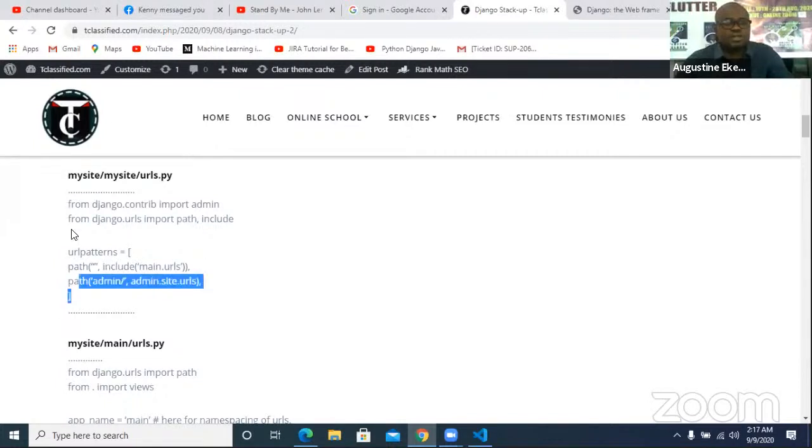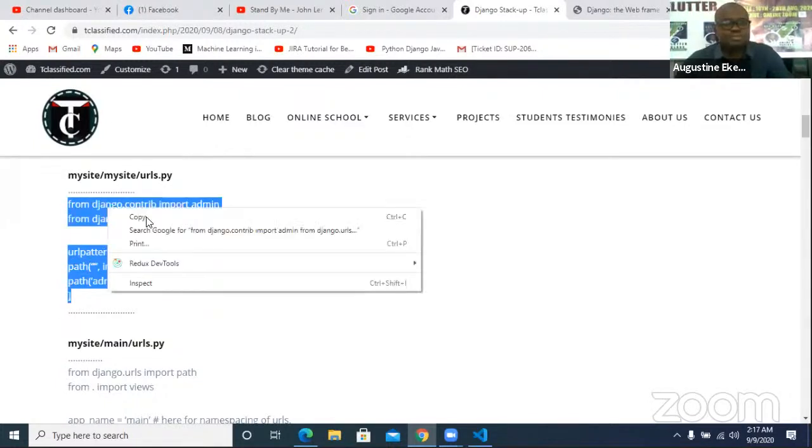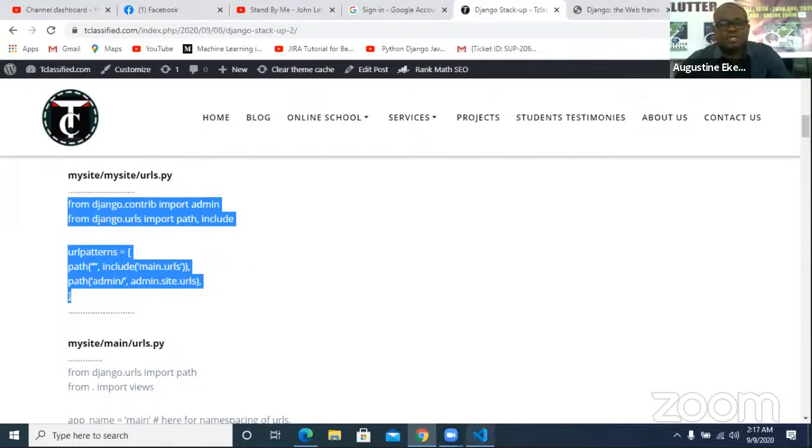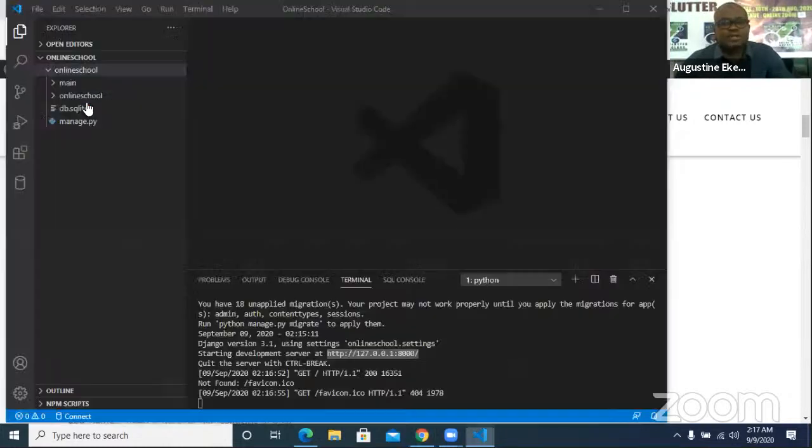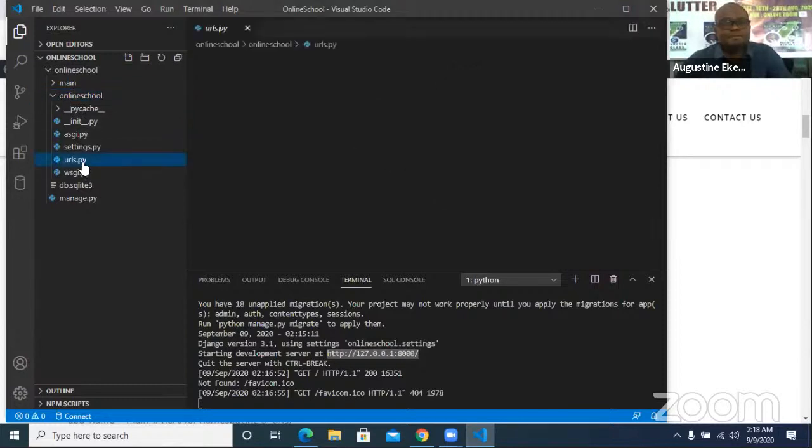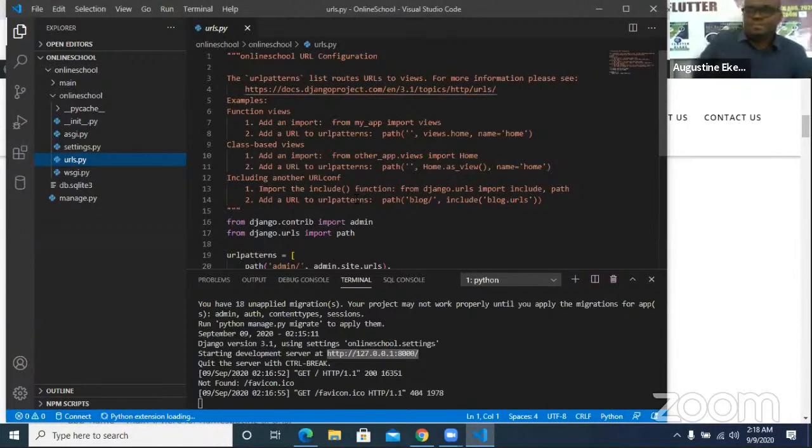So to do this, I'm going to simply pick this up. I had already explained what this does in my previous class. So I'm going to the main Python app, which is this online_school. When I say main app, I mean the main Python app, not this other main app that I created that is supposed to manage the website. So I go to the urls.py. If you open it, you're going to see a whole lot of things there, but we are going exactly where the code is to do our modifications.